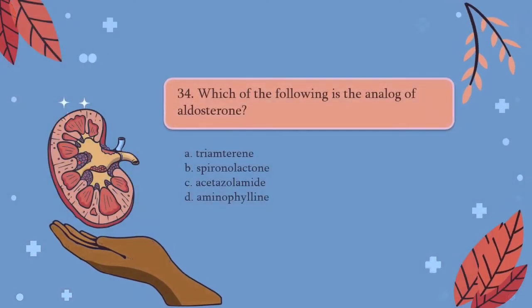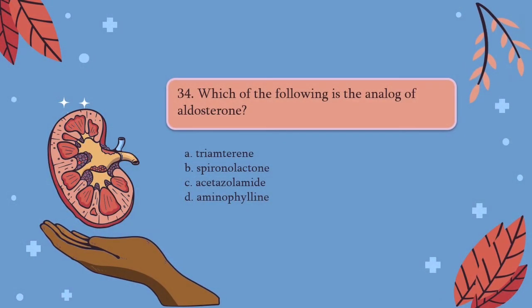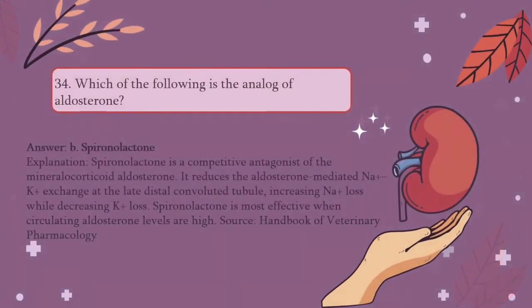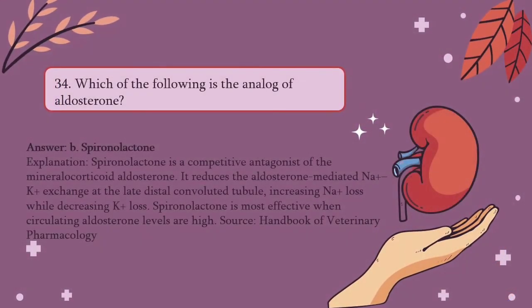Question number 34. Which of the following is the analog of aldosterone? A. Triamterene, B. Spironolactone, C. Acetazolamide, D. Aminophylline. The answer is B. Spironolactone is a competitive antagonist of the mineralocorticoid aldosterone. It reduces the aldosterone-mediated sodium-potassium exchange at the late distal convoluted tubule, increasing sodium loss while decreasing potassium loss. Spironolactone is most effective when circulating aldosterone levels are high.